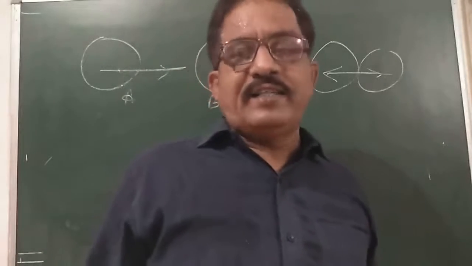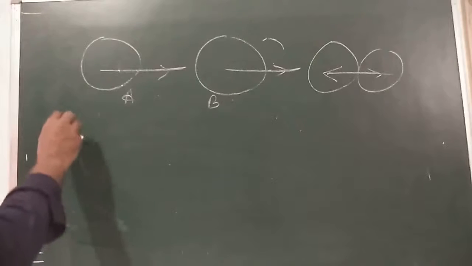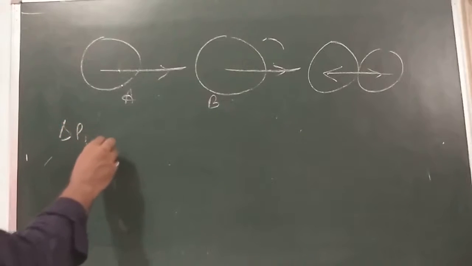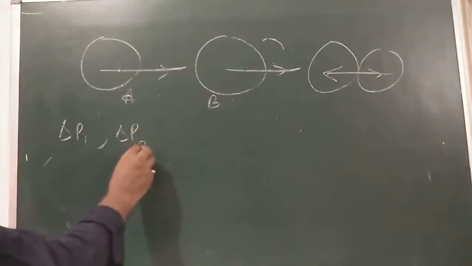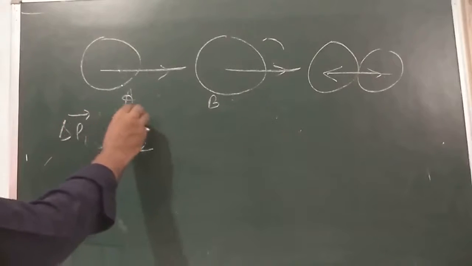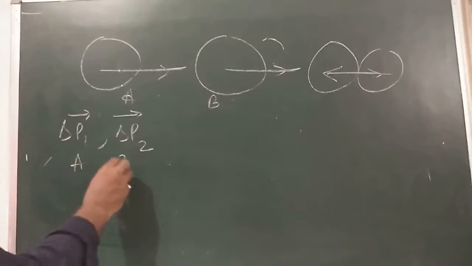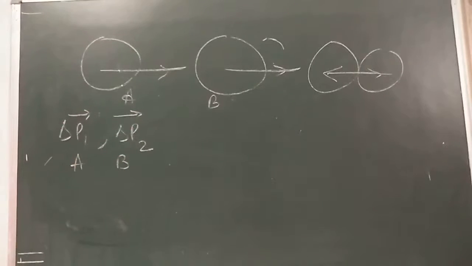Now let us say delta P1 and delta P2 are the changes in the linear momentum of bodies A and B respectively when they collide.